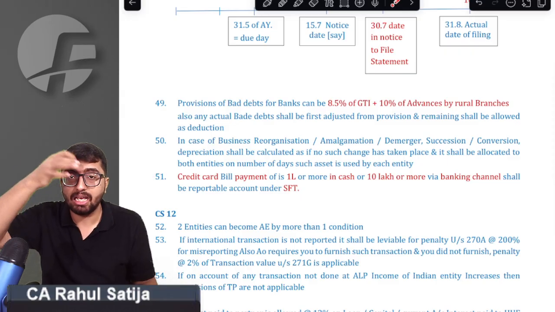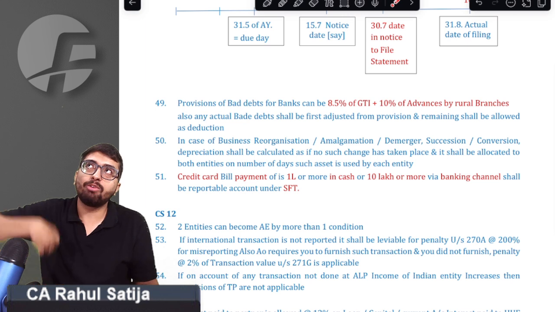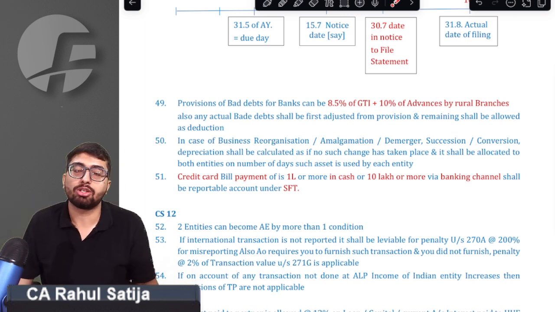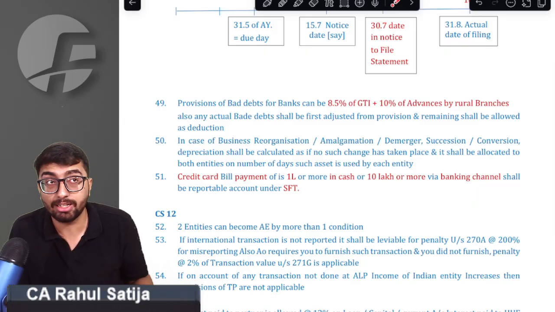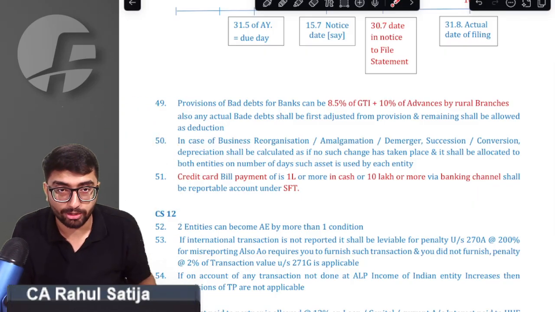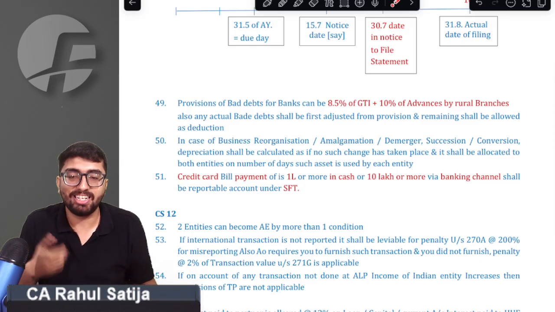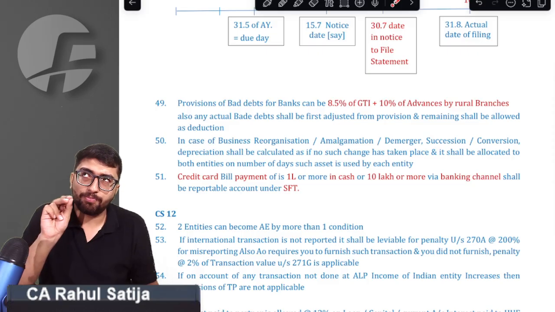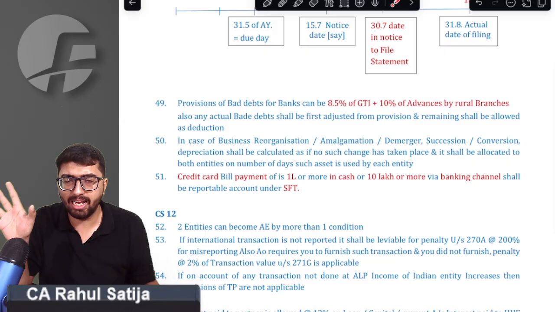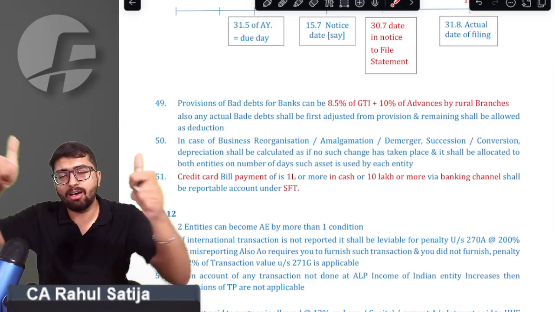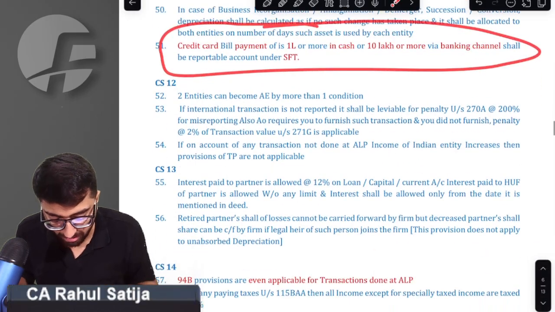Point number 51 says: whenever you are making a credit card bill payment, if you pay exceeding 1 lakh rupees in cash, that becomes a reportable transaction. The credit card company is going to do SFT reporting. Sorry, 1 lakh for cash, and 10 lakh via other channels, banking channels. If you pay exceeding 1 lakh in cash, your account will be reported. If you pay via other channels exceeding 10 lakh, your account will be reported by the credit card company. We got that point.